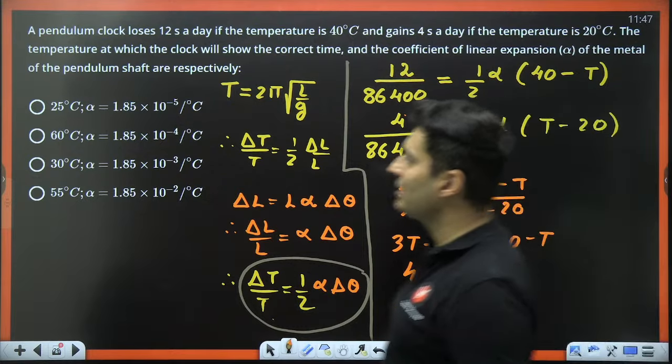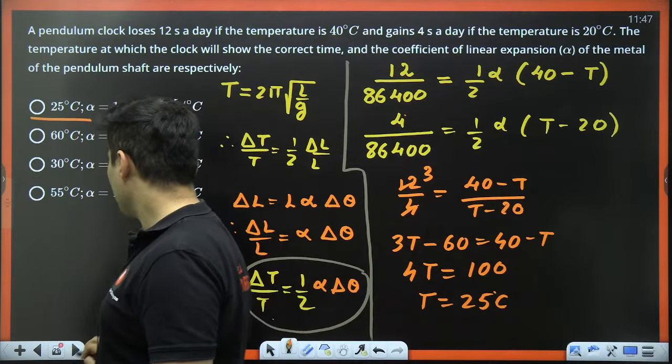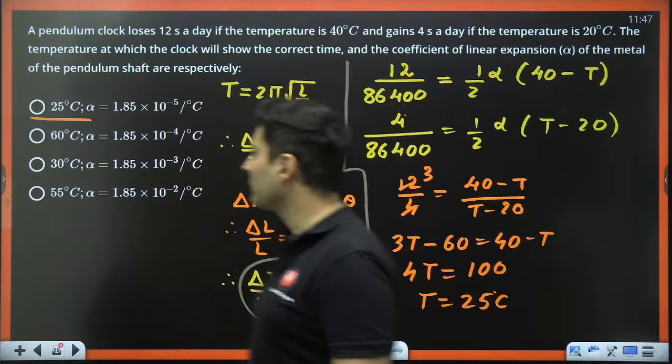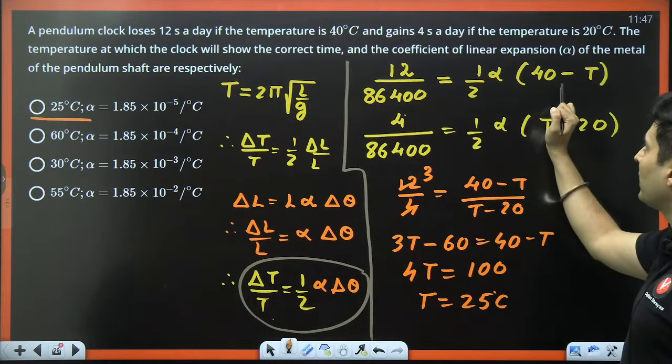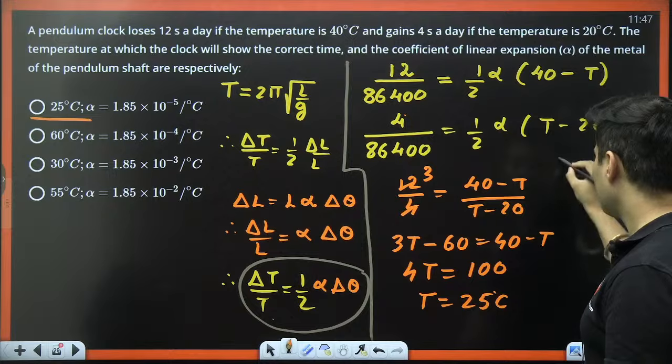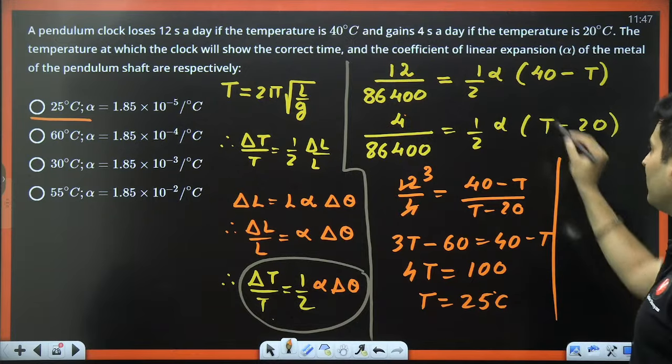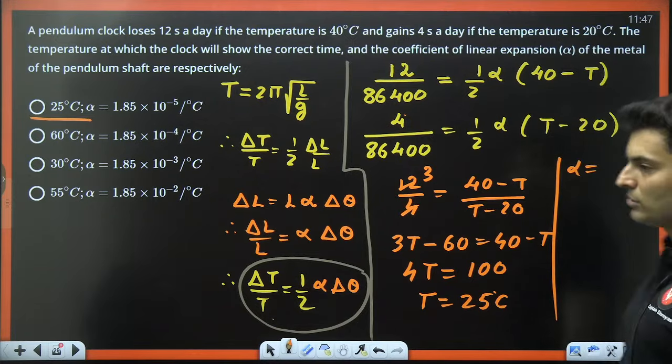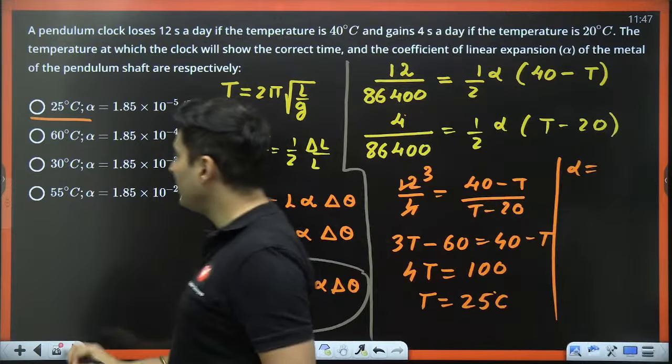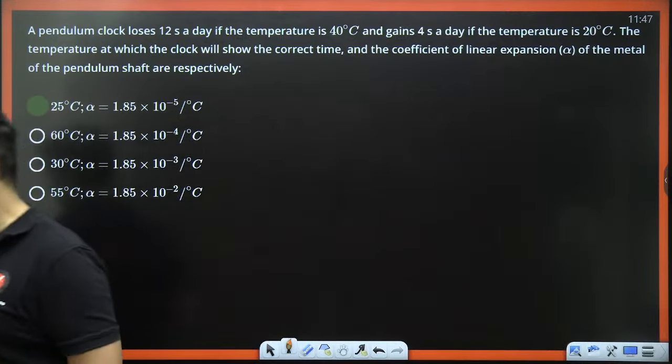So 25 degrees Celsius is only there in option number 1. So I'm just going to mark it, and yes, perfect. If you substitute this back over here, you can find the value of alpha also. That is not needed, but if you want to find it out, then you can do it.